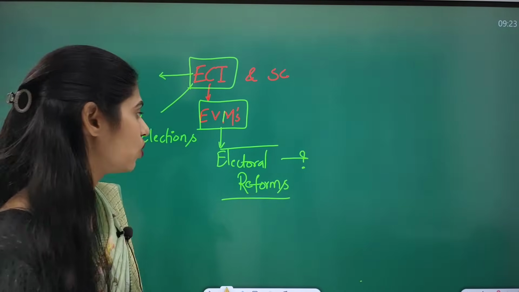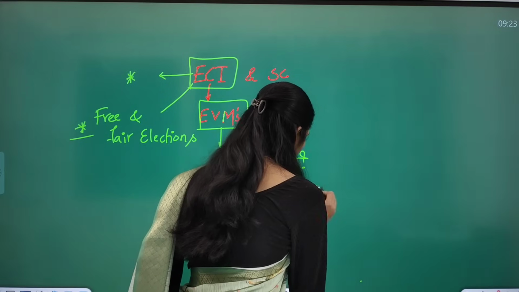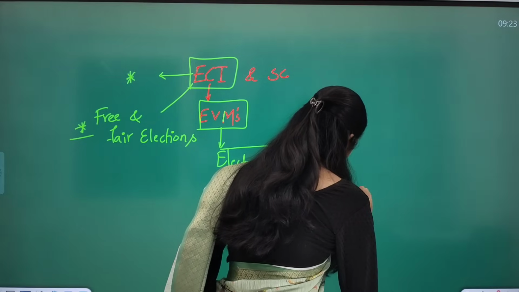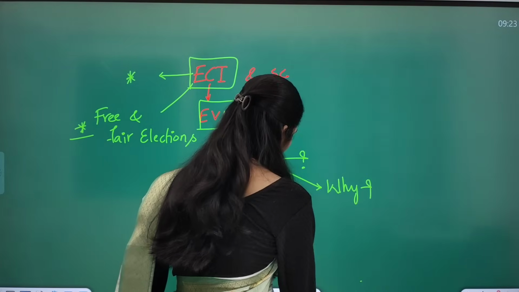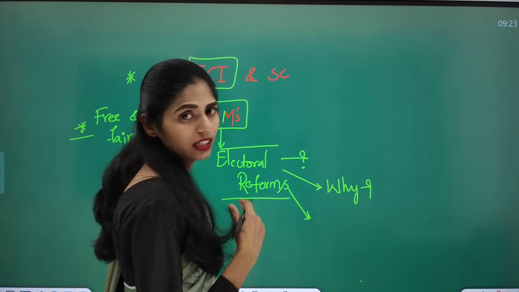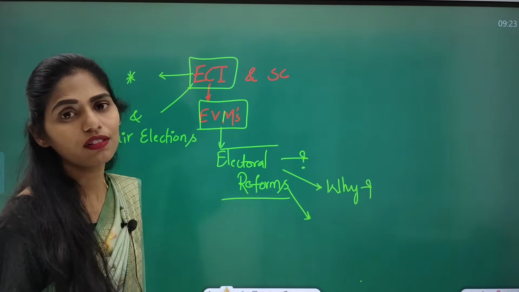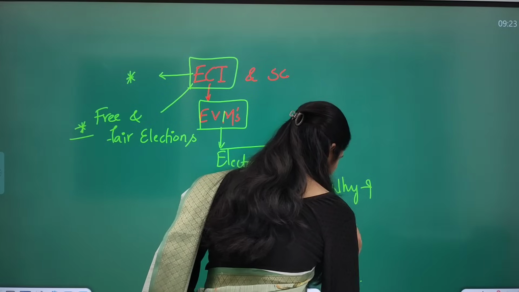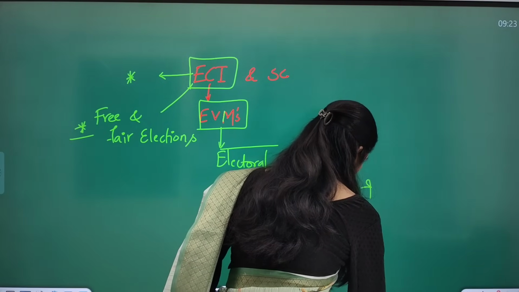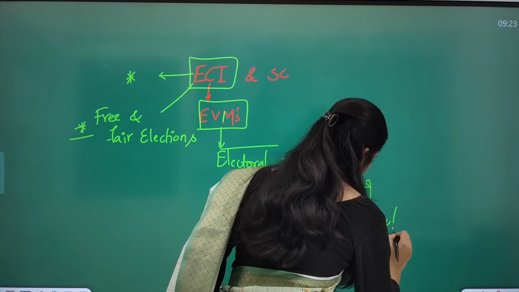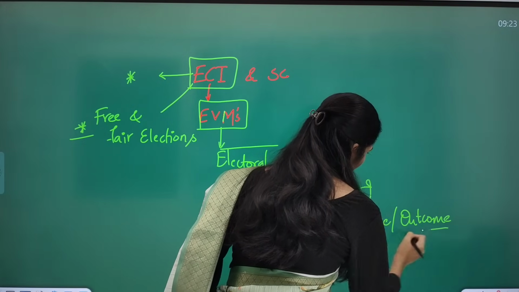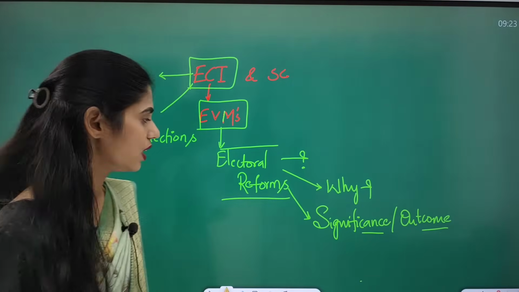You have to see why we need reforms, what the need is, and you have to take different reforms like EVMs, VVPATs, etc., and follow what the significance or outcomes are.